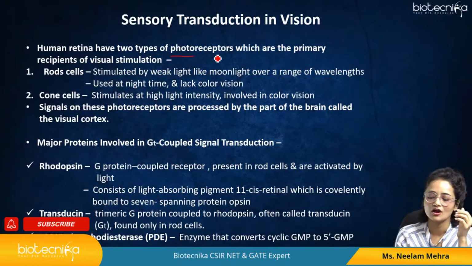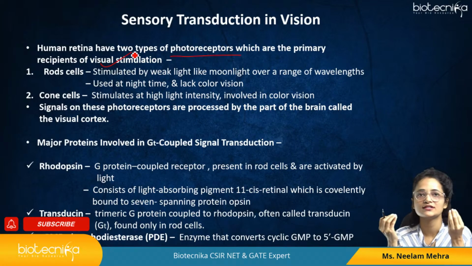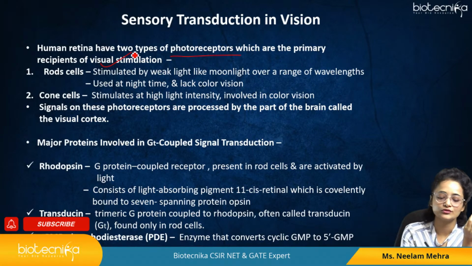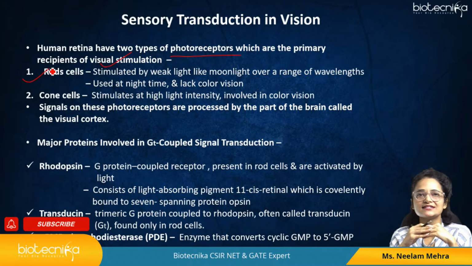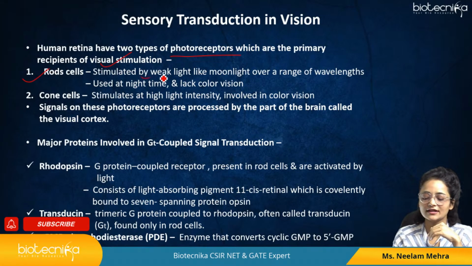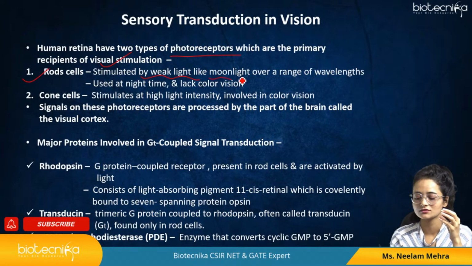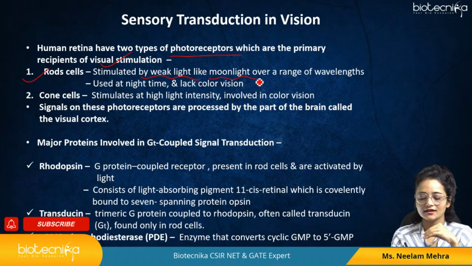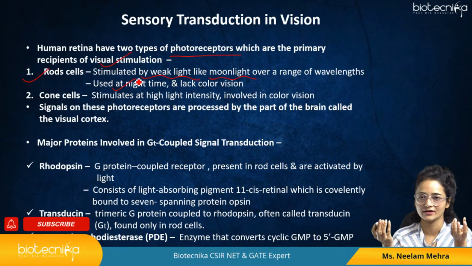It consists of two types of photoreceptors, which are the primary recipients of the visual stimulation, right? So the two types of cells, or photoreceptors, present in the human retina are the rod cells and the cone cells. Rod cells are stimulated by weak light. They don't require much light; even in moonlight, at night time, they get stimulated. So at night time, the rod cells present in our retina get activated, right?